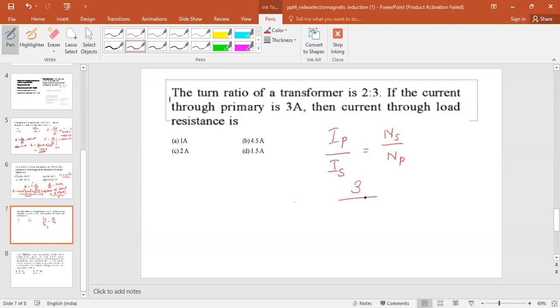So we can write 3 divided by IS is equal to 2/3. Therefore, IS is equal to 9 by 2, that is equal to 4.5 ampere. So the current through the load is the current through the secondary. So the current through the resistance is 4.5 ampere.